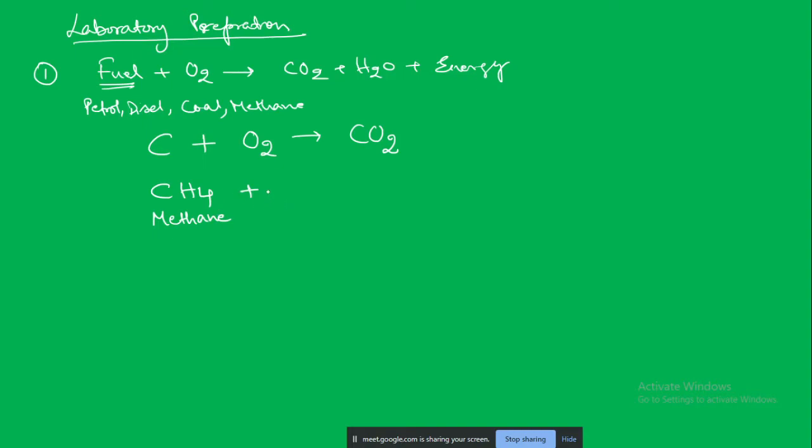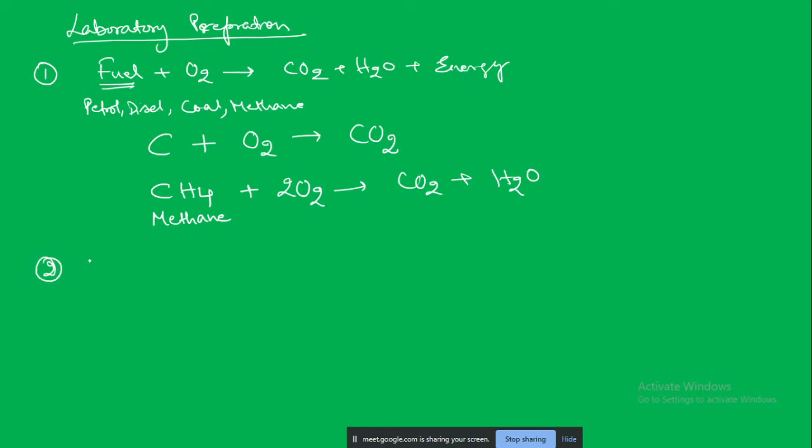People produce biogas, and the major gas produced there is methane. When we burn methane, we get carbon dioxide and water vapor. So this is one method.